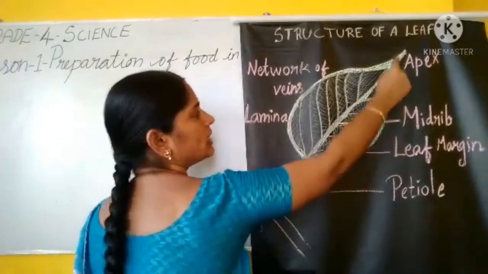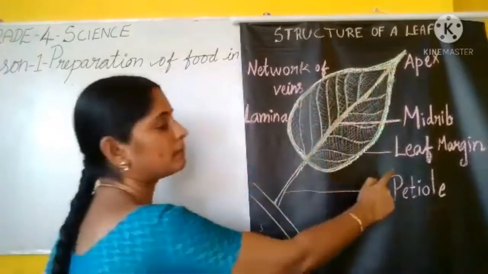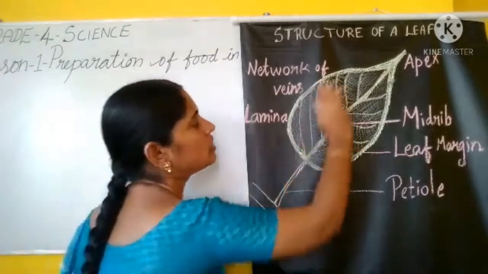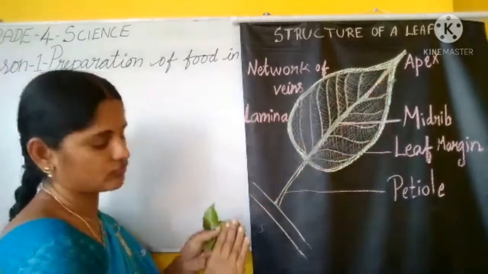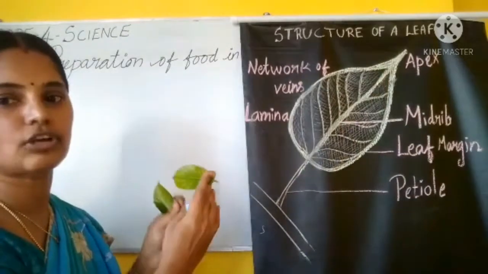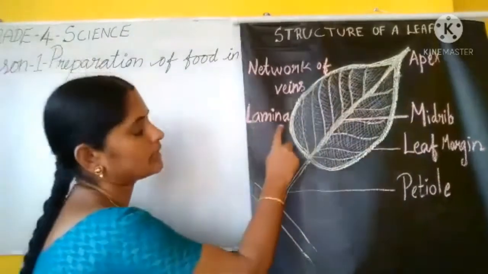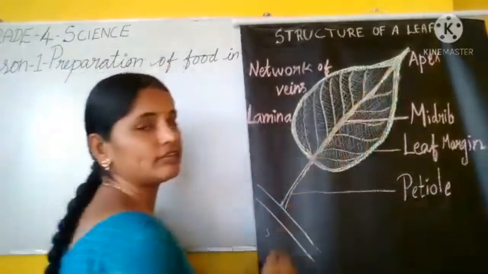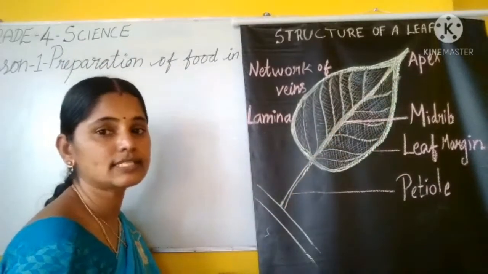And the edge of the leaf, we call it as margin. And the full surface of the leaf, we call it as lamina. And the tip of the leaf, we can say it as apex.